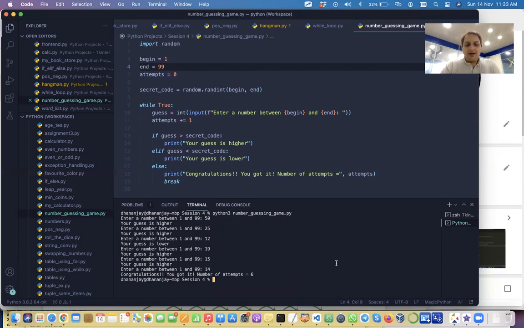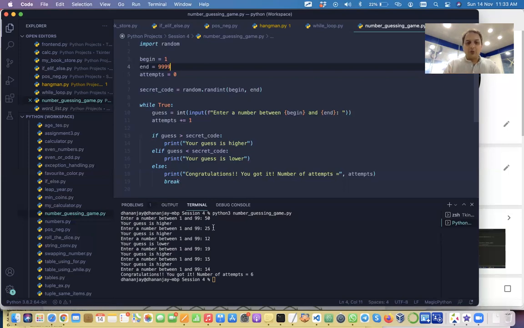So see, initially we were doing from 1 to 9, then we reached 1 to 99. Even if I go to almost 10,000, you will still be able to get this in about 10-15 attempts. The trick is you try to reduce half of it.